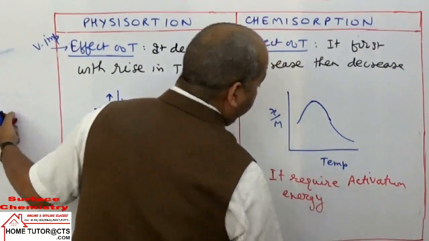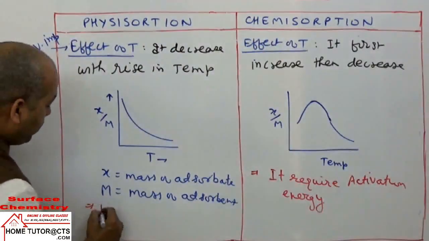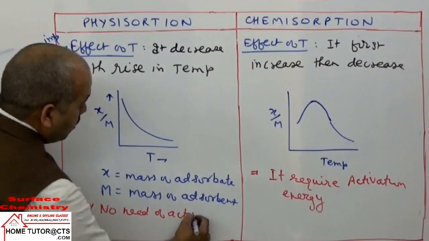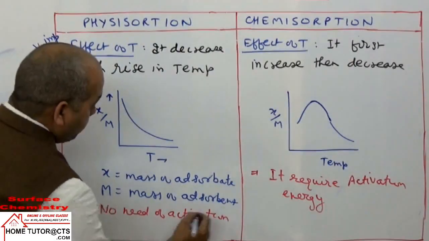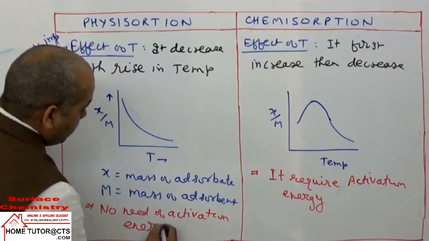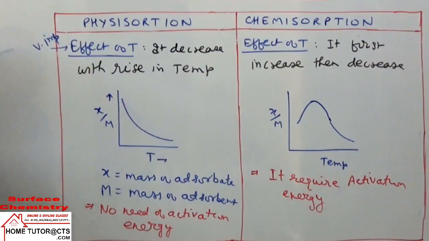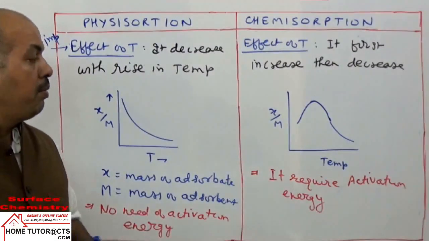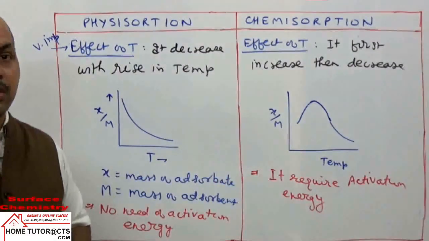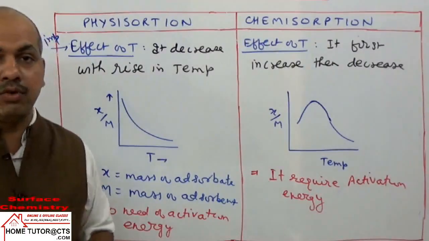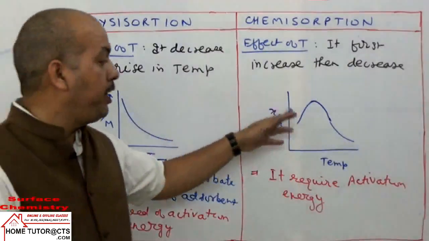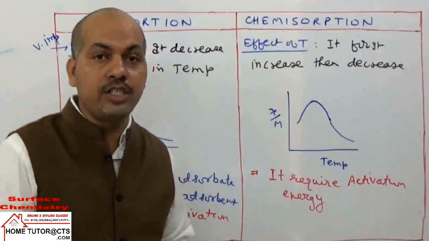We have already read this in the kinetics chapter. Here in physisorption, no need of activation energy. Why? No formation of surface compounds. But in chemisorption they form surface compounds. For the formation of surface compounds, some energy will be required. That energy required is activation energy.